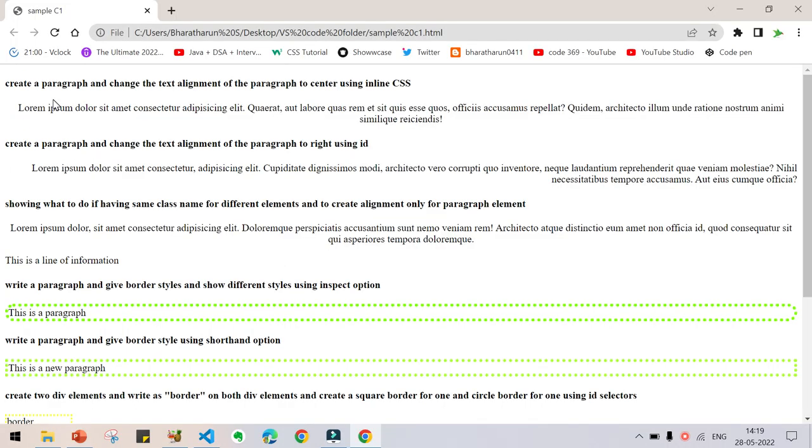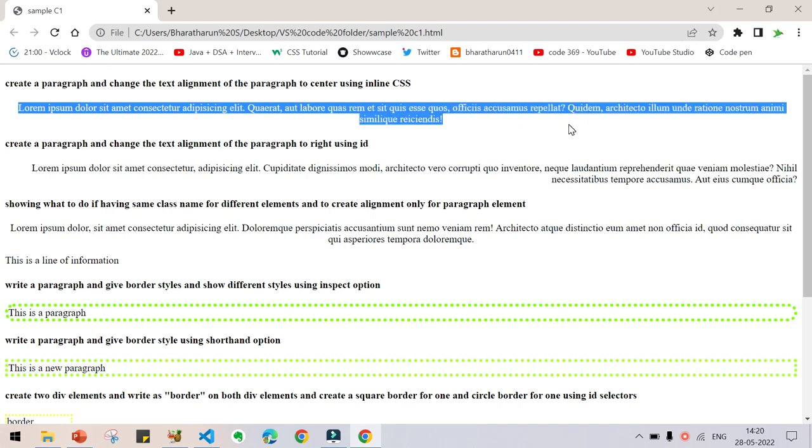Let's get into the sample project. This is what our sample project is, and the first thing we are going to do is create a paragraph and change the text alignment of the paragraph to center. You can see here the paragraph is center aligned. Like that we have to do.